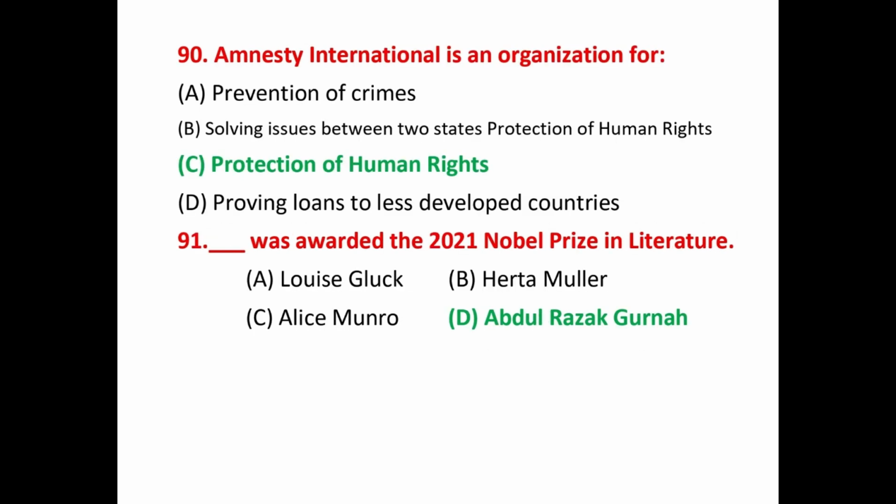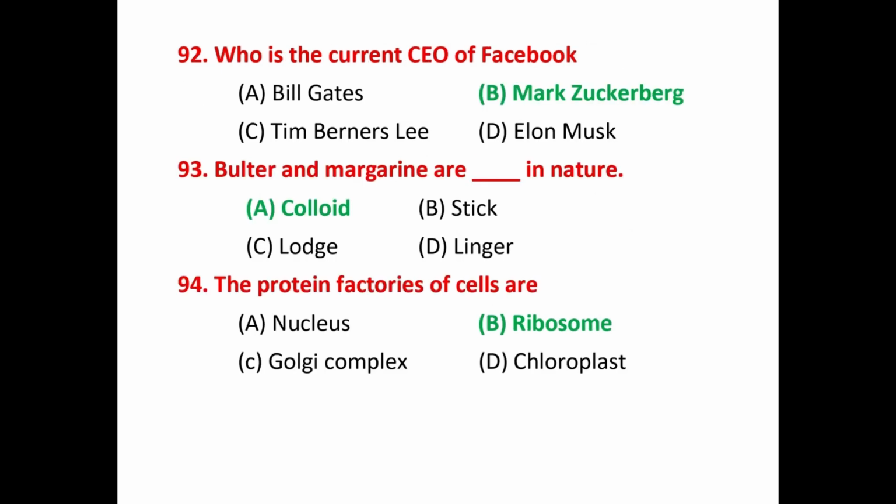Question number 90. Amnesty International is an organization for? That answer is protection of human rights. Question number 91. Who was awarded the 2021 Nobel Prize in Literature? That answer is Abdulrazak Gurnah. Question number 92. Who is the current CEO of Facebook? That answer is Mark Zuckerberg. Question number 93. Butter and margarine are dash in nature? That answer is colloid.